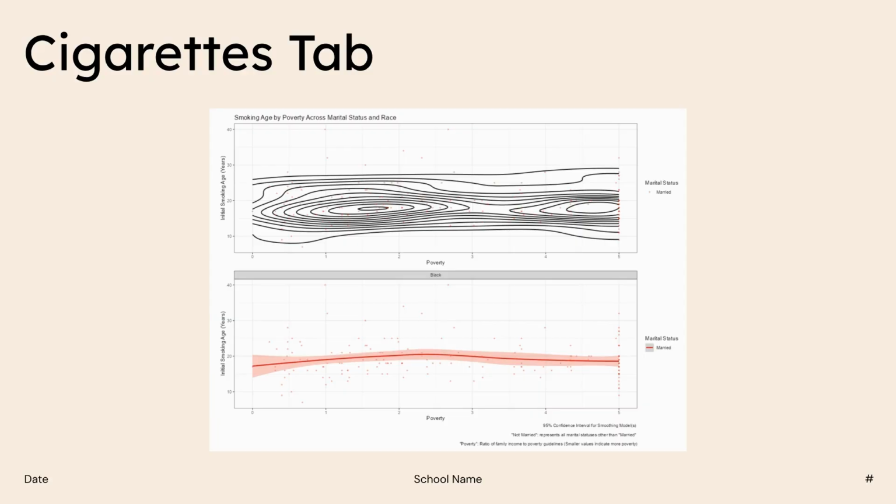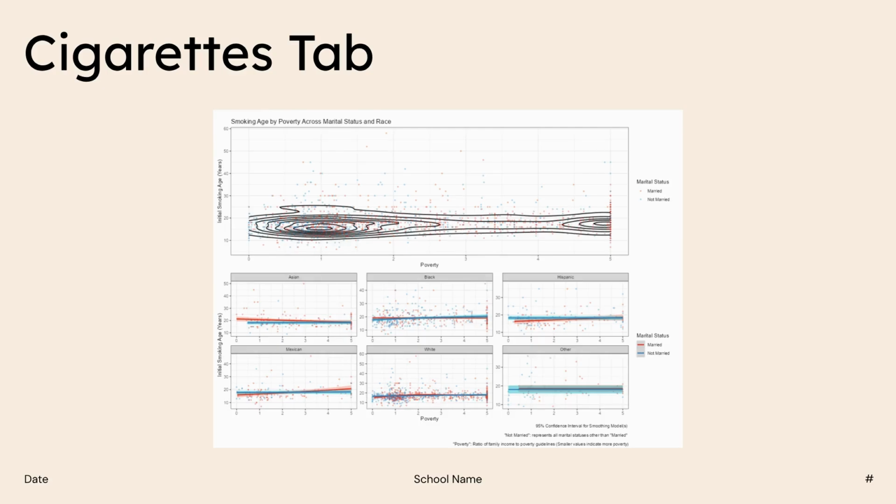The Shiny app will first display contour lines and a scatter plot to show the distribution of initial smoking age versus poverty for this group of participants. Then the Shiny app will render a scatter plot with a smoothing model below. The Shiny app allows the user to select any combination of married or not married in any of the race categories. The Shiny app will update the contour lines and scatter plot to include data from all selected groups. Then, the Shiny app will produce smoothing models and scatter plots for each combination of the chosen variables.